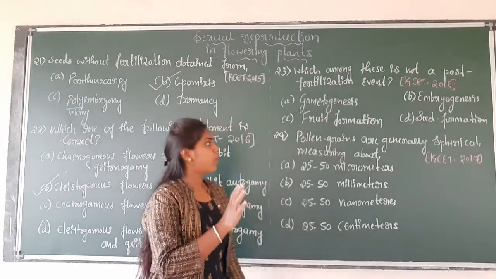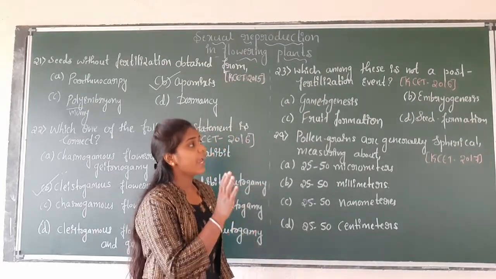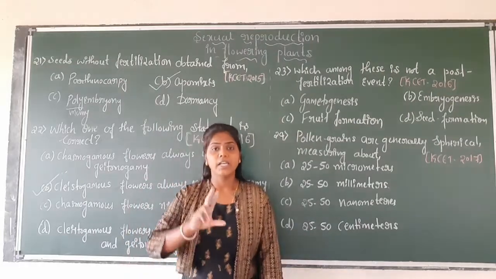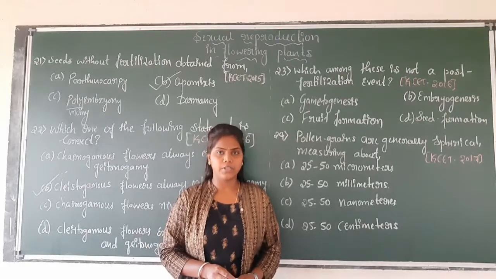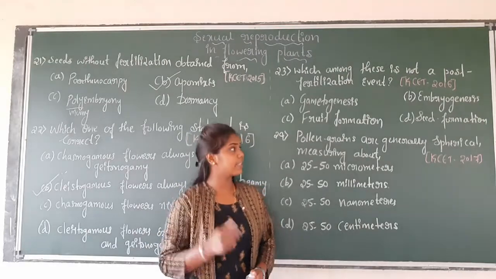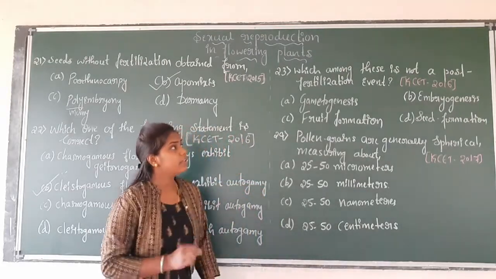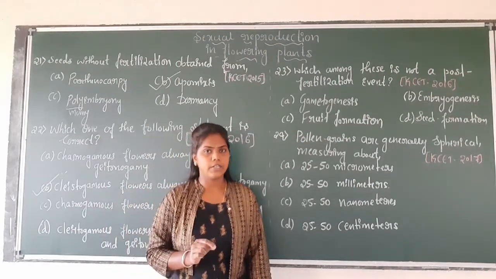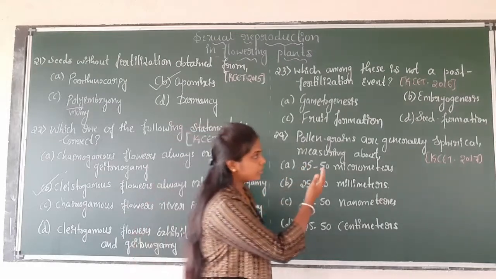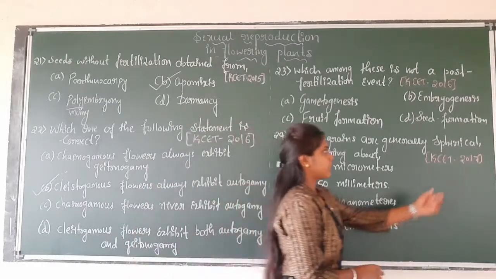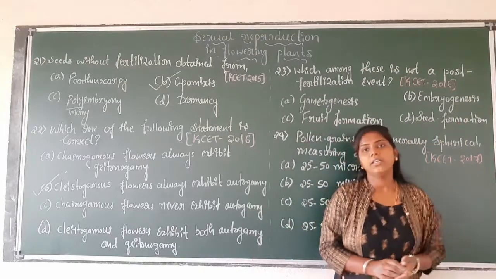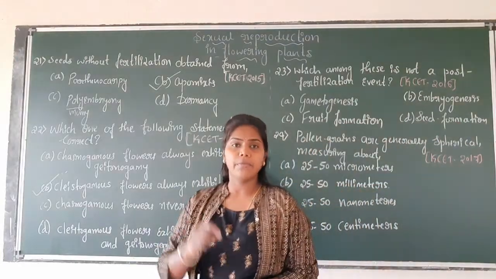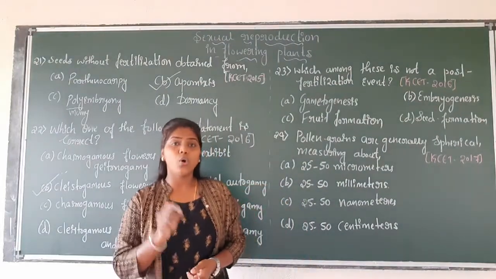Fruit formation, seed formation and embryogenesis are all events that take place after fertilization, that is post-fertilization. Here the question is which among these is not a post-fertilization event. Seed formation: the seed is the final product of all the angiosperms and develops from ovules.